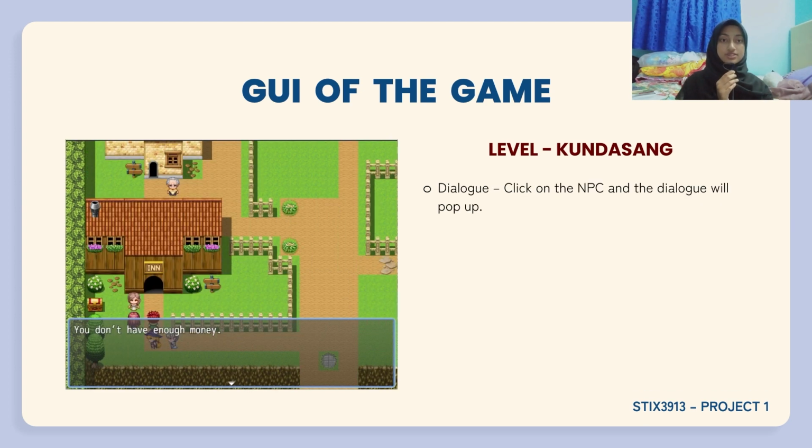Next is the interaction between player and the NPC. A dialog will pop up at the bottom of the screen, and from the interaction, player will have a mission that they have to complete or enter another map.